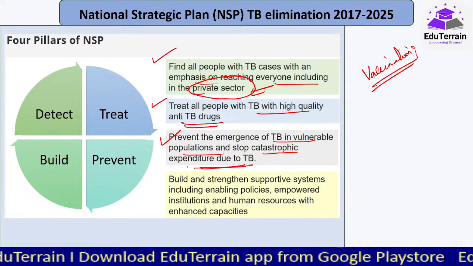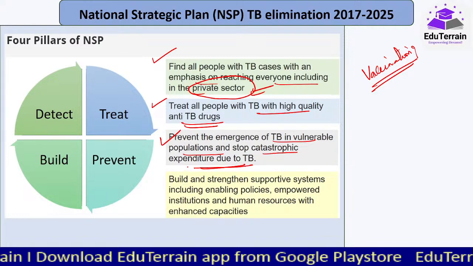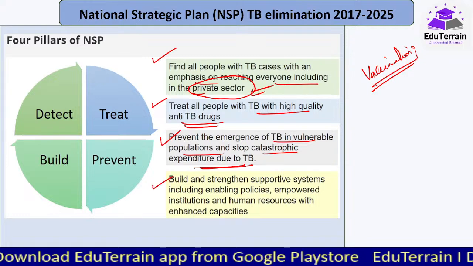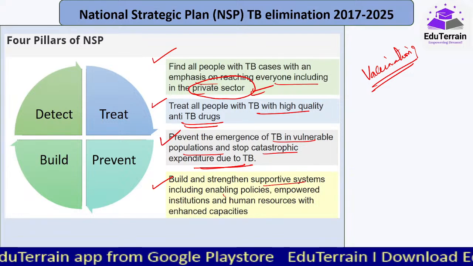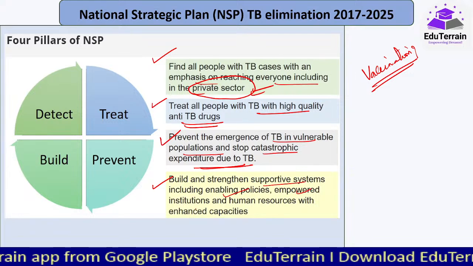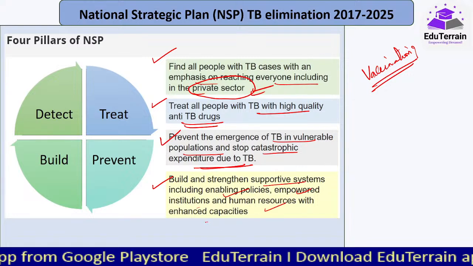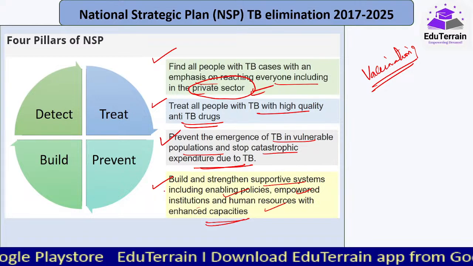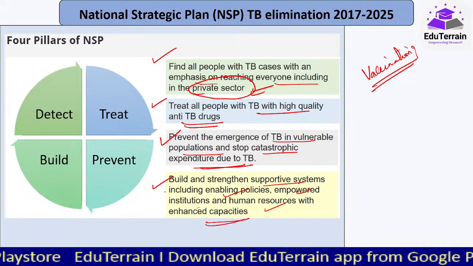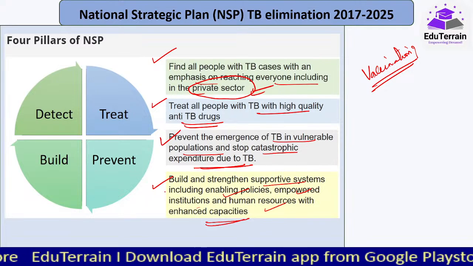They have to be provided with nutritious food and proper care, etc. Now last, build and strengthen the supportive systems, including enabling policies, empowered institutions and human resources with enhanced capacity, so that we can all together make India TB free by 2025.